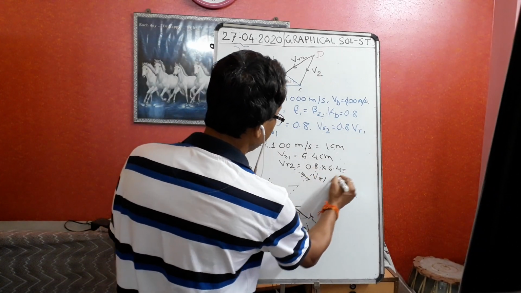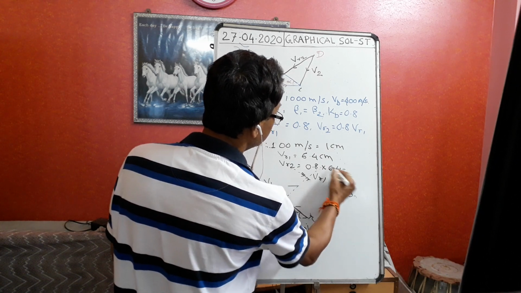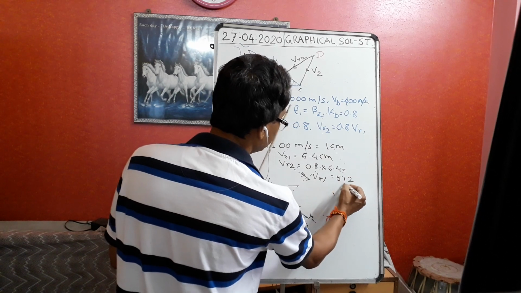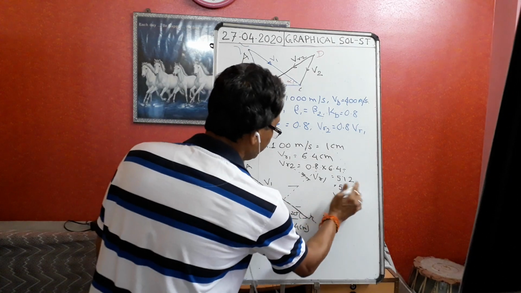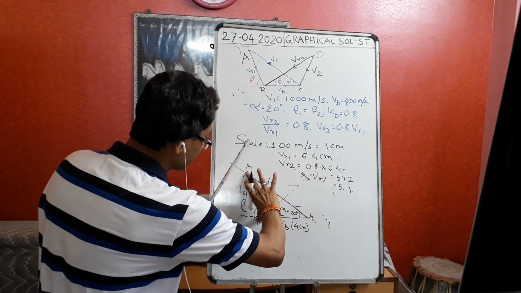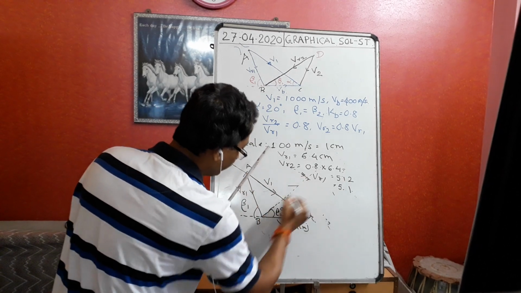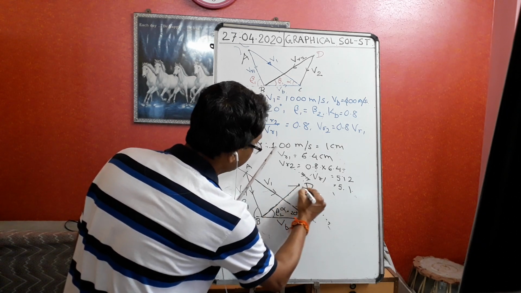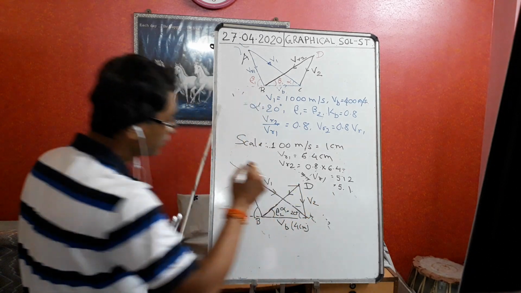So if you multiply, how much will it become? It will become 5.2. Suppose it will become 5.12 or 5.1. If you take 5.1, then what? Earlier I was taking VR1 6.4, this one also 6.4. But now it is not 6.4, it will become 5.1. So this point will be my D point. Then I will join it. So this will be my E. So now you will see.